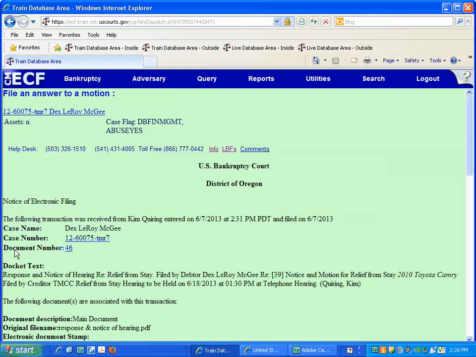The Notice of Electronic Filing, or NEF, displays, which provides the document number, the docket text, and the parties receiving electronic notification of the filing. You may print the Notice of Electronic Filing now or anytime by accessing the docket report and clicking on the silver ball located on the docket report next to the document number.